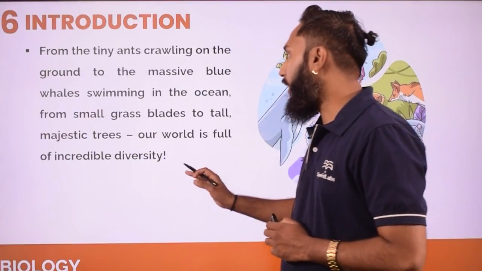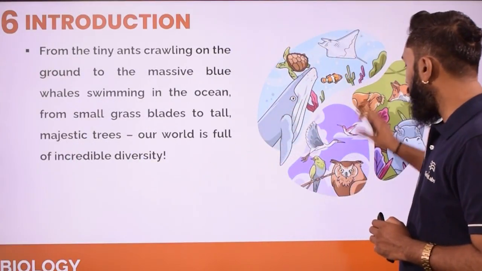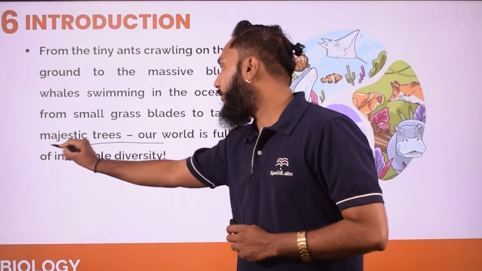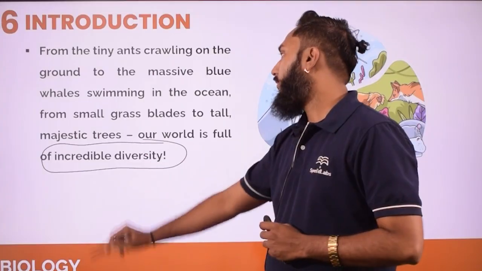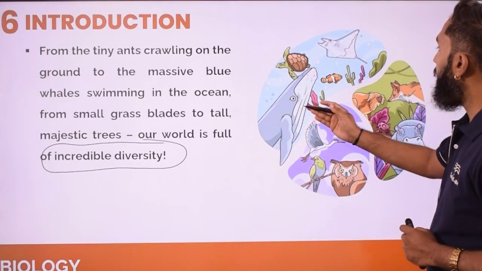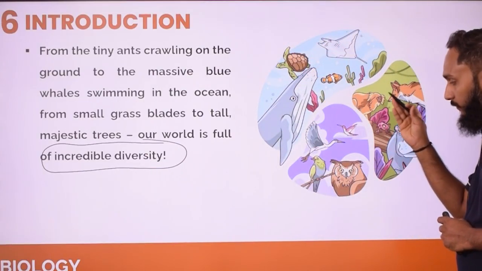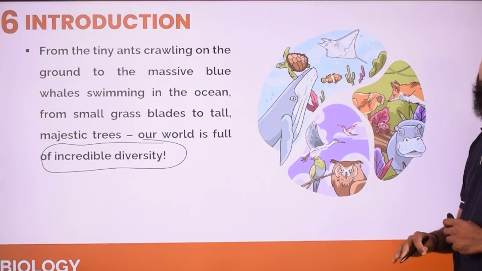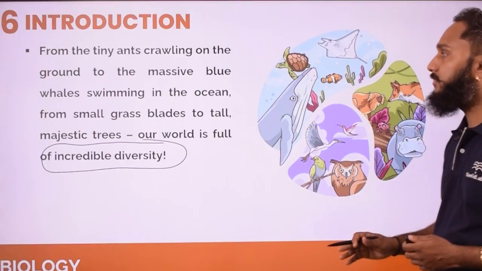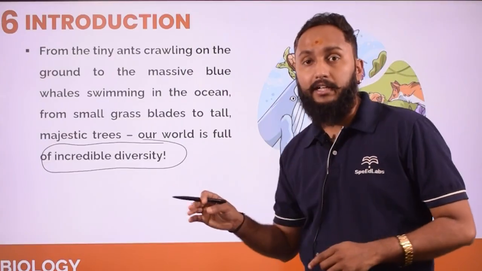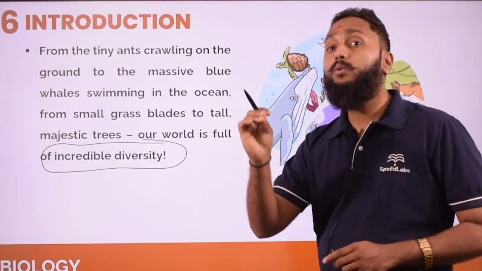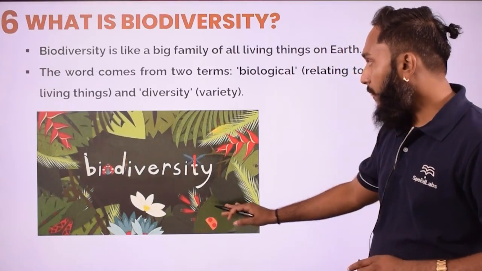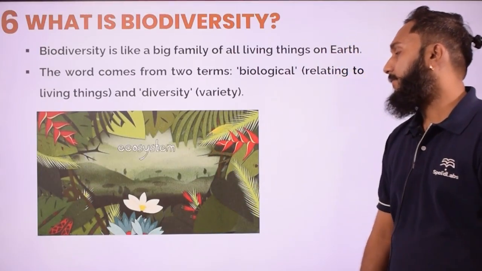So different types of organisms are present on this earth. All these organisms are showing an incredible diversity here. Some will be able to swim, some will be able to walk, some will be able to fly, some will be able to dive deep into the water. So these features help you understand that the organisms belong to different types of habitat also. Now this meaning we need to understand.